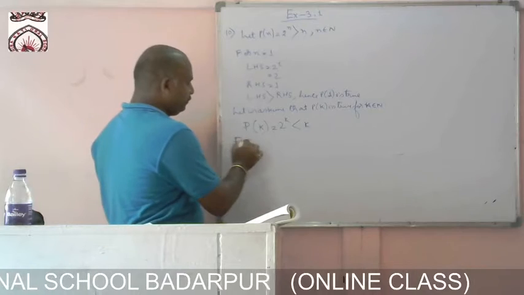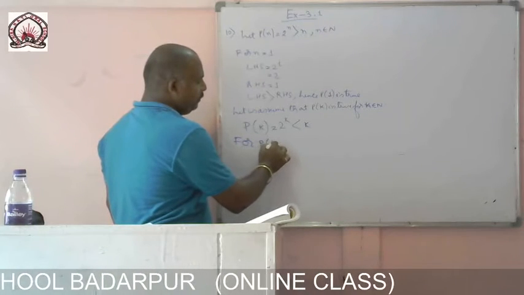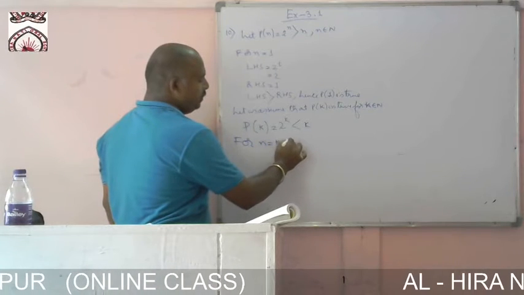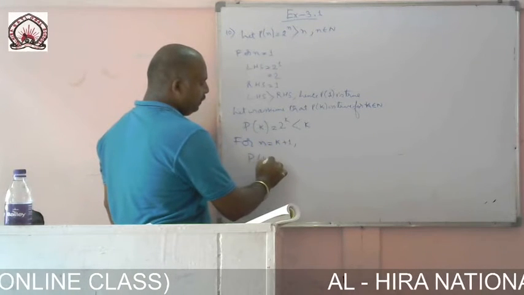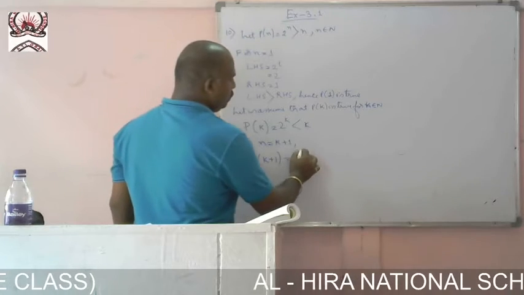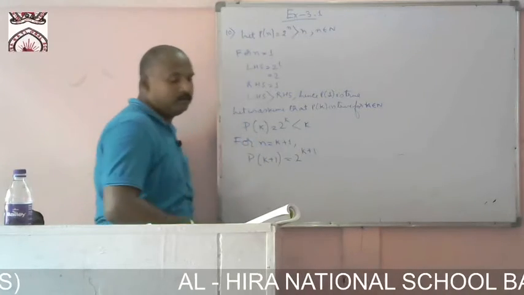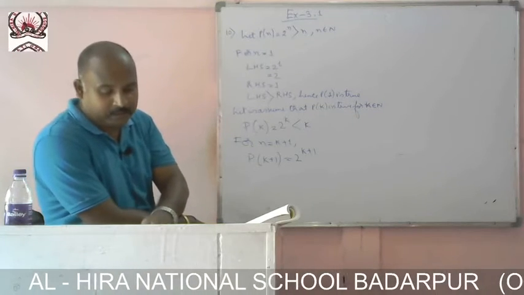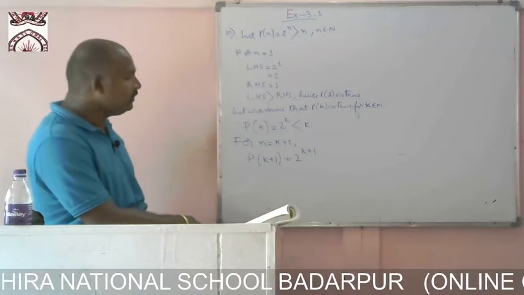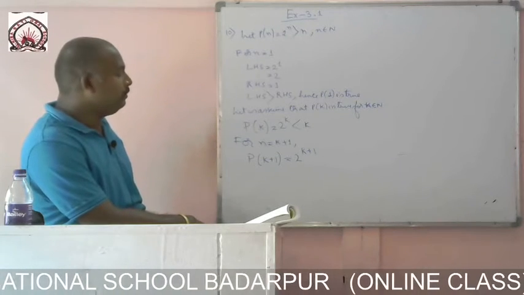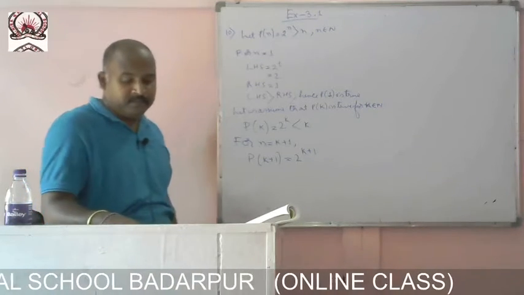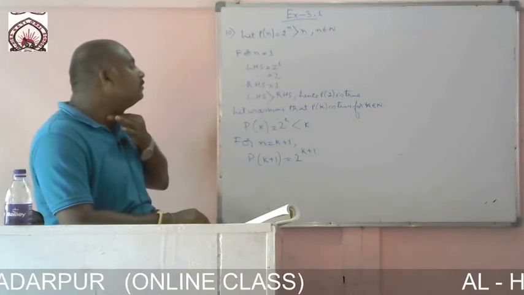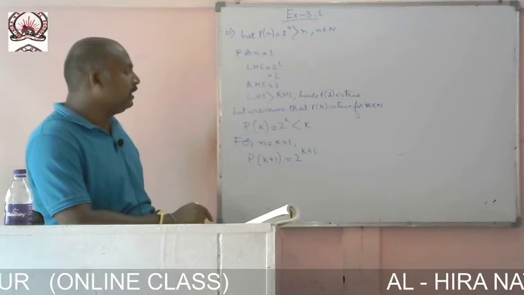Now, for n equal to k plus 1, what are we getting? P of k plus 1 equals 2 to the power k plus 1. Okay. Now we have to prove that 2 to the power k plus 1 is greater than k plus 1. So, what we have to prove? 2 to the power k plus 1.